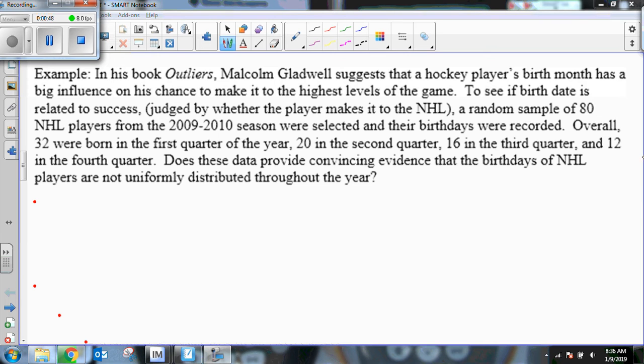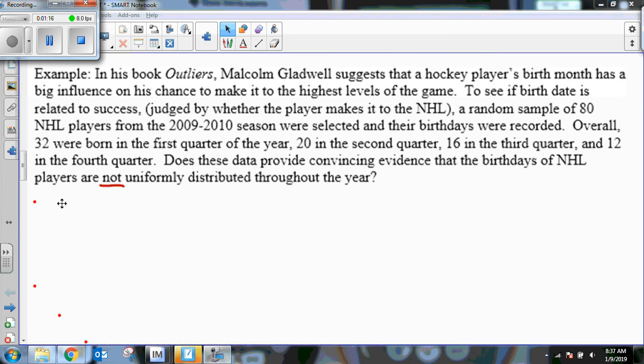So remember, this last sentence is usually telling us what we are trying to show. What we're trying to show is the alternative hypothesis. So we have to think of kind of the opposite of that for the null hypothesis. So if we're trying to show that birthdays are not uniformly distributed throughout the year, we're going to say our null hypothesis is that birthdays are uniformly distributed throughout the year.